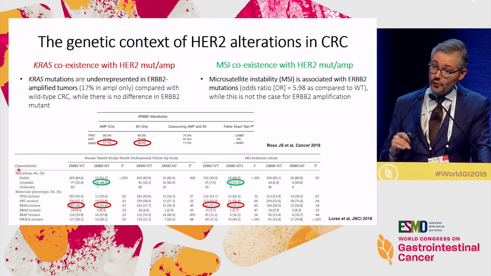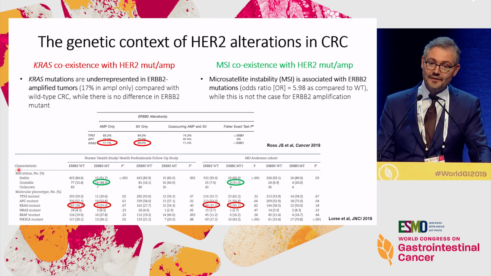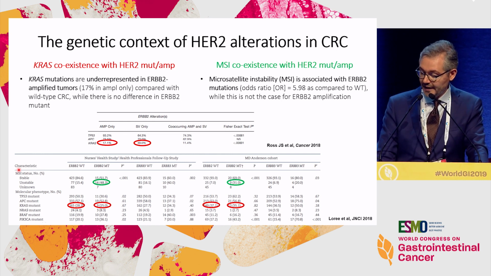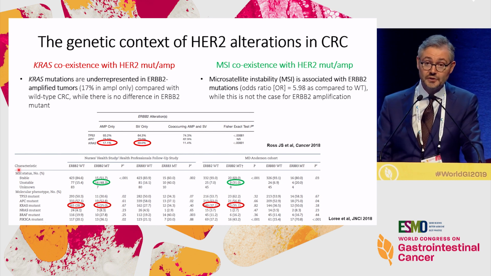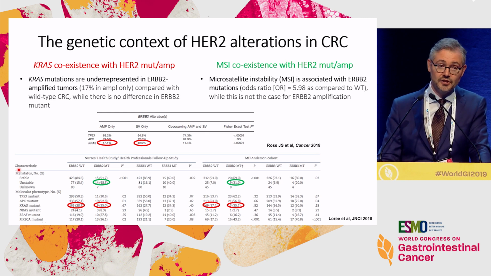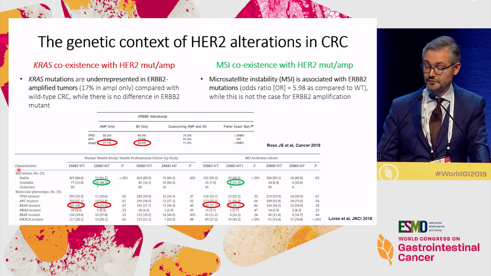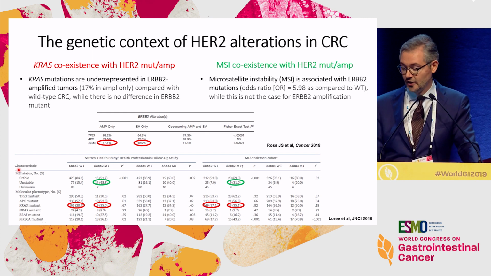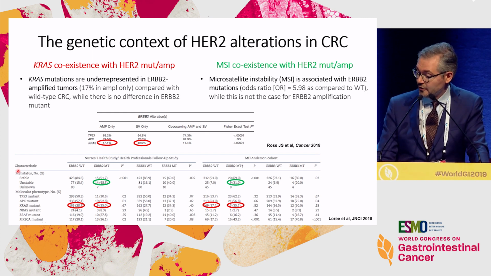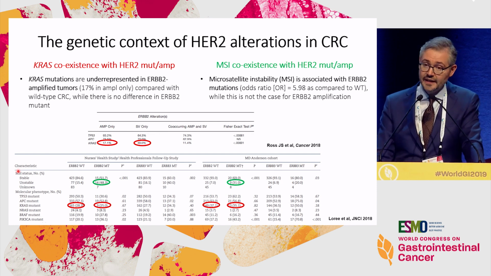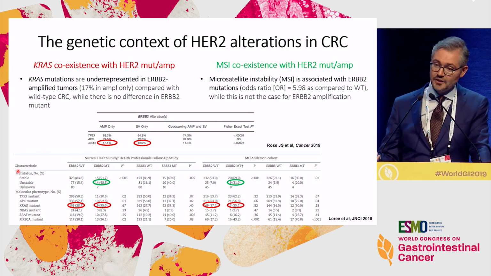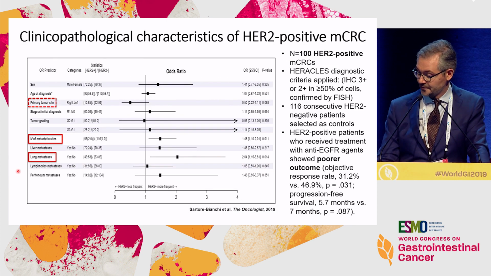Why is that? Because we know now that KRAS mutations are really underrepresented, in a statistically significant way, in HER2 amplified tumors as compared with HER2 non-amplified tumors. You can see 17% of KRAS mutation in HER2 amplified tumors versus the usual 50% in non-amplified tumors. Also, if we look at MSI as another important feature of colorectal cancer, it's very likely in MSI tumors to find HER2 mutation, not amplification, and this is not the case actually for amplification.